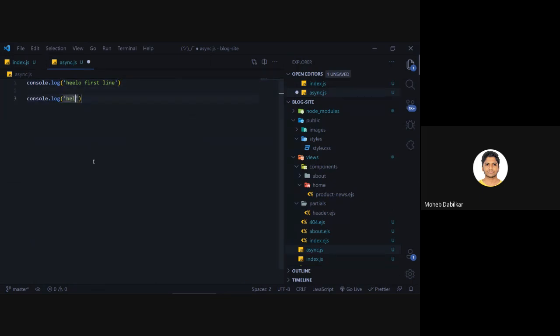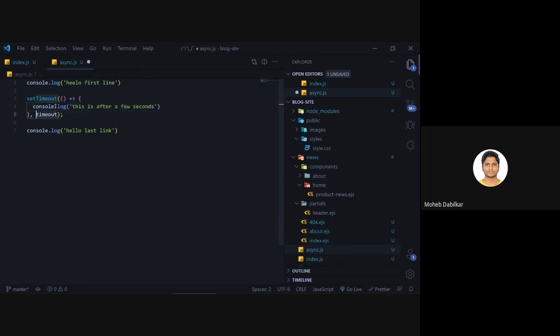We will say hello last line. And then we'll keep a function that takes time to resolve. So we'll say setTimeout, and over here we will say console log this is after a few seconds.